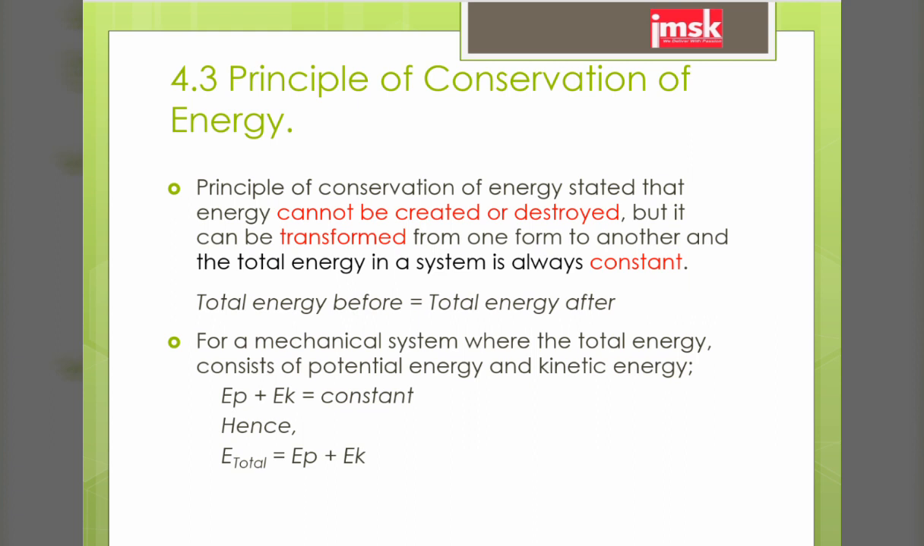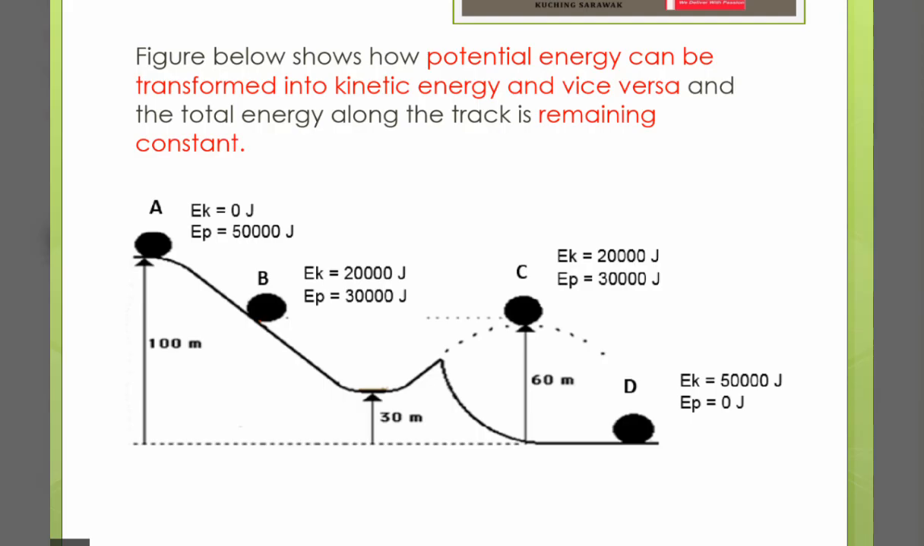For a mechanical system where the total energy consists of potential energy and kinetic energy, EP plus EK is equal to a constant. Hence, the total energy is equal to potential energy plus kinetic energy. The figure below shows how potential energy can be transformed into kinetic energy and vice versa, and the total energy along the track remains constant.